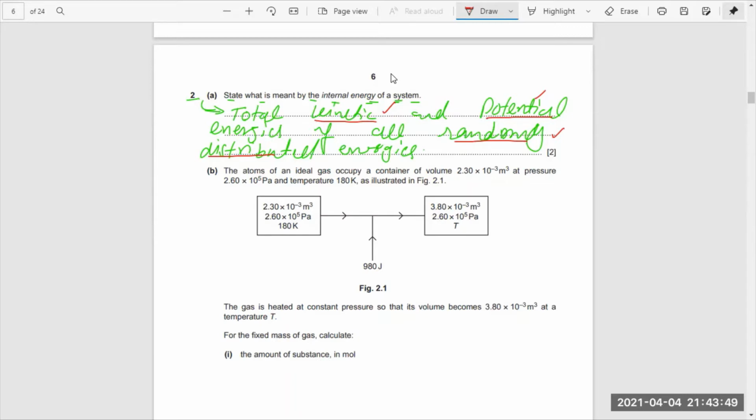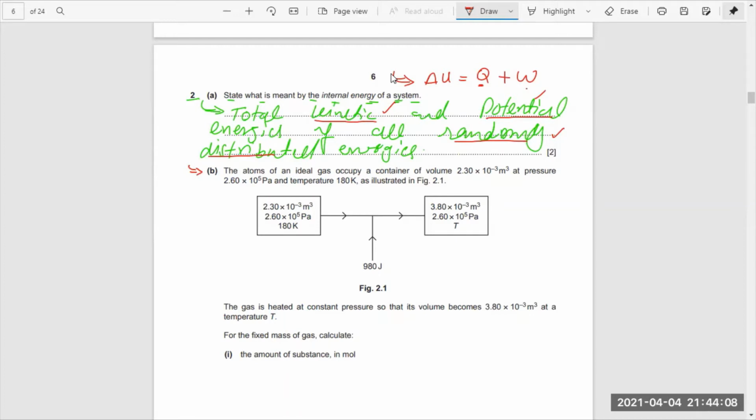Okay, and we have a relation as well to talk about the internal energy. Del U is always equal to Q plus W. This is called the first law of thermodynamics as well. We'll be using this, where Q is the energy supplied, and W is the work done.